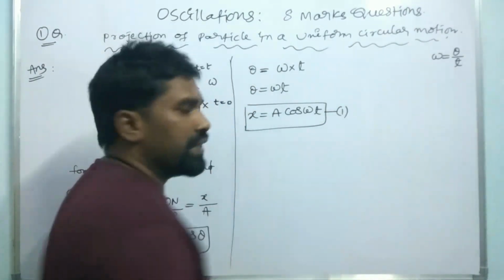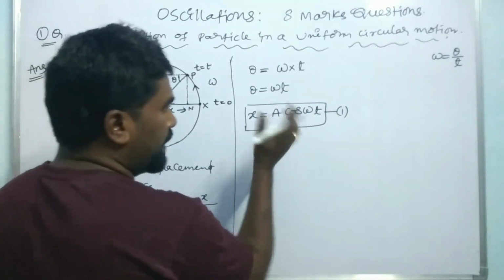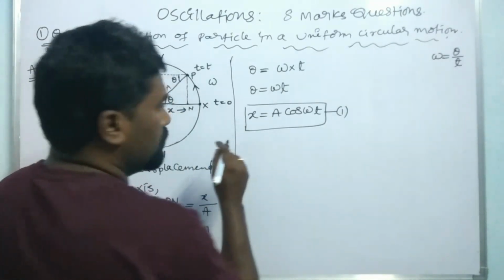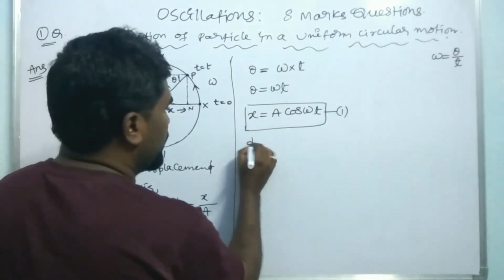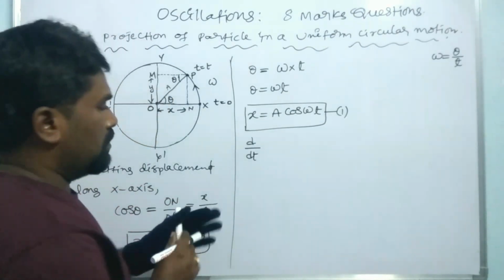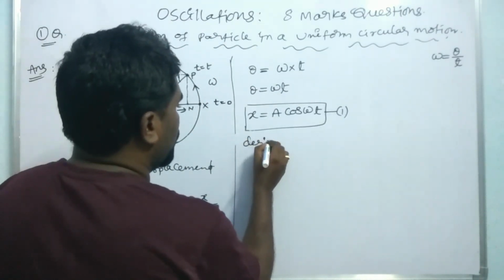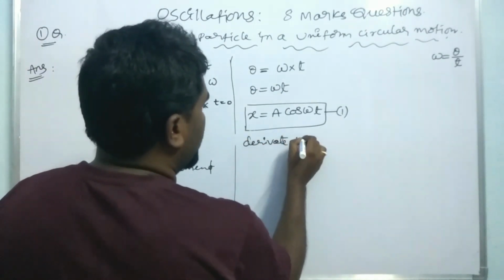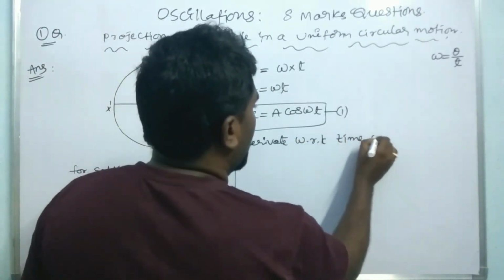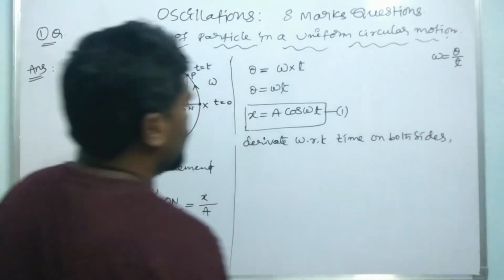Our aim is to get its acceleration. For that, we need to find its velocity. We have to differentiate the above equation with respect to time on both sides.